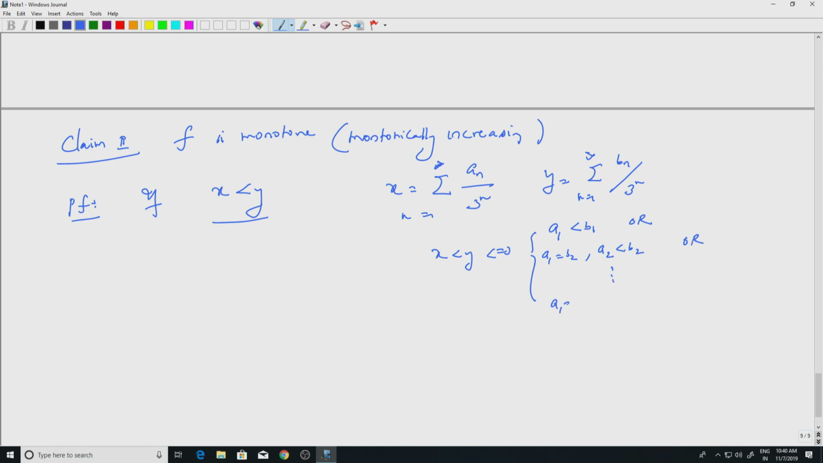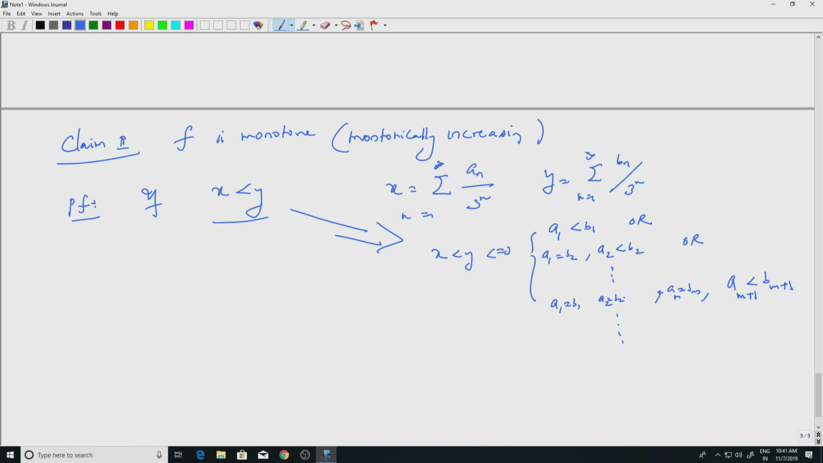So, a1 equal to b1, a2 equal to b2, etc., am equal to bm, and in the next place they have to not be equal, but you will have monotonicity like this. That is what this implies. So, x is less than y implies this, if and only if in fact, and these conditions go on.